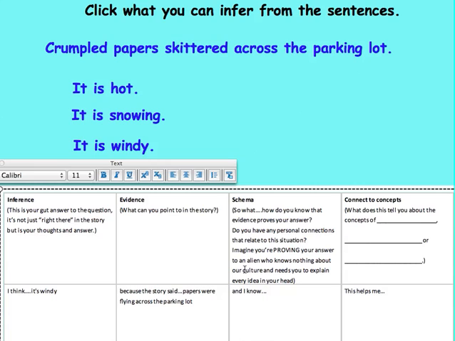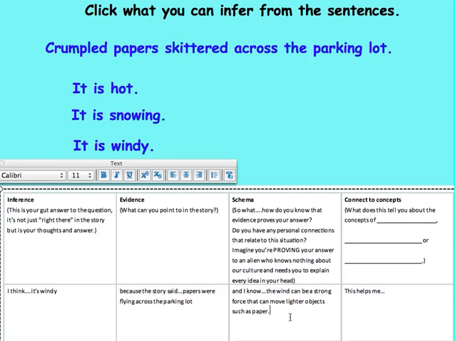Well, I know that the wind is a force that can move light objects such as paper. So I think it's windy because the story said papers were flying across the parking lot, and I know the wind can be a strong force that can move lighter objects such as paper.